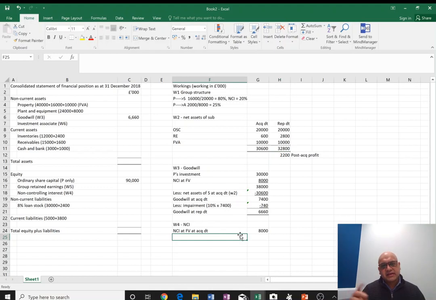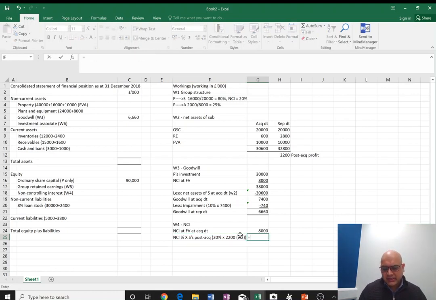So in this case, the subsidiary has made a profit, so we need to give NCI their share in subsidiary's post-acquisition profit, which is 20%, remember, into 2,200 coming from working 2. So let's take that and multiply it with 20%.